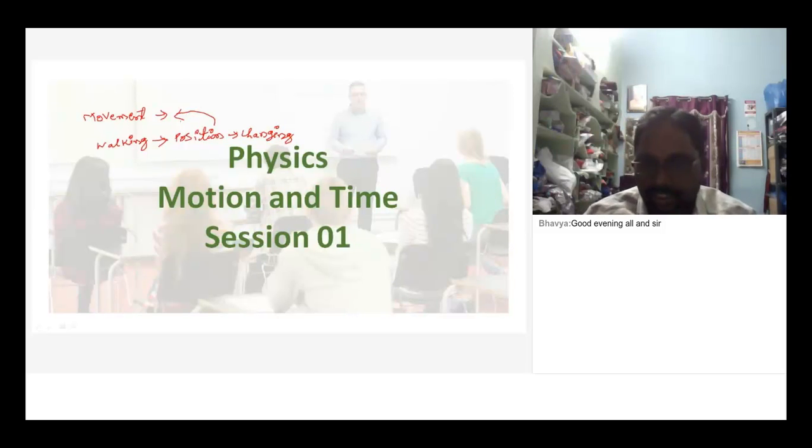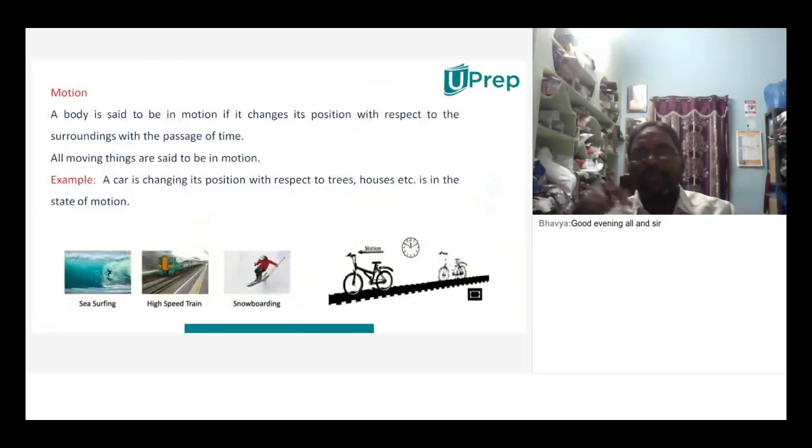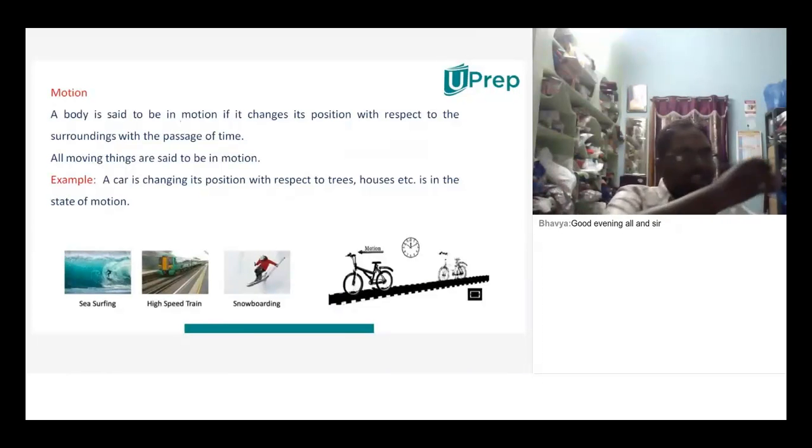So that we are going to learn. So let us start our discussion with motion. What do you mean by motion? A body is said to be in motion if it changes its position with respect to the surrounding with the passage of time. That means actually motion means what? Position of an object must change with respect to whom? With respect to me, an object, with respect to the time also, isn't it? So with respect to the surroundings.